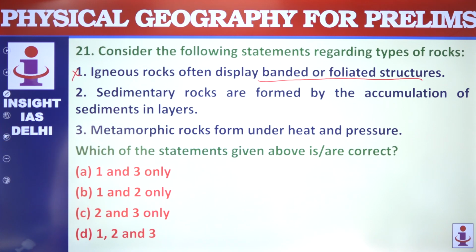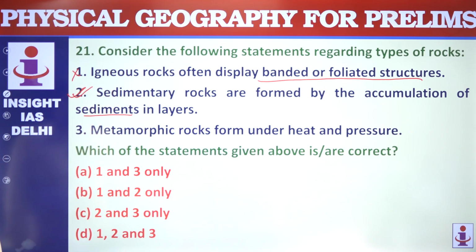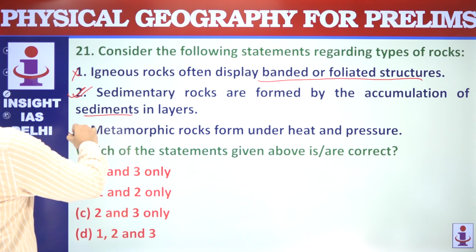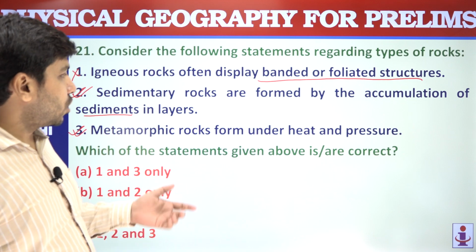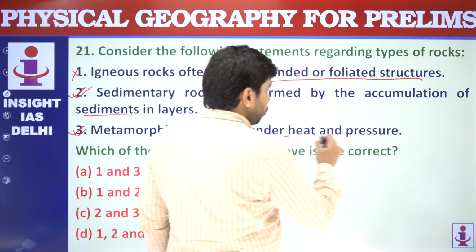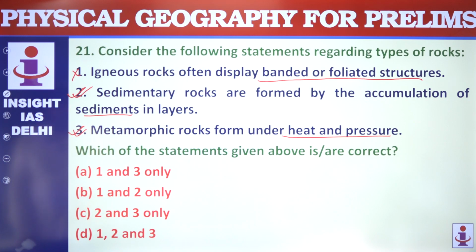Sedimentary rocks are formed by accumulation of sediments in layers. Very basic definition of sedimentary rocks. Metamorphic rocks form under heat and pressure. When the structure features of a rock transforms, changes due to heat and pressure, that is called metamorphic rocks. So 2 and 3 are correct. C is your correct answer.